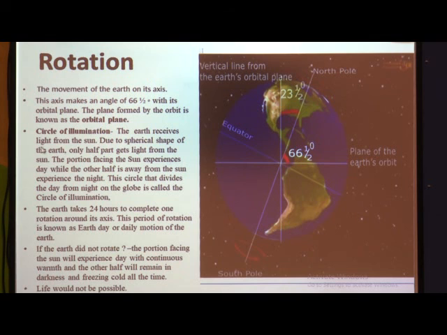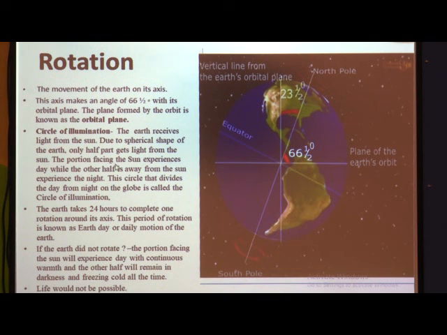Now children, we will see what the circle of illumination is. The earth receives light from the sun. Due to the spherical shape of the earth, only half of it gets light from the sun.